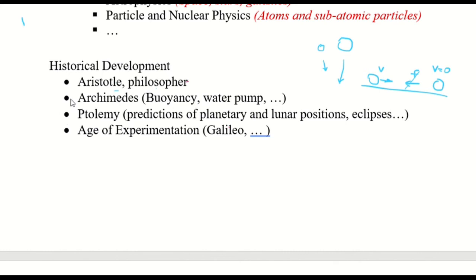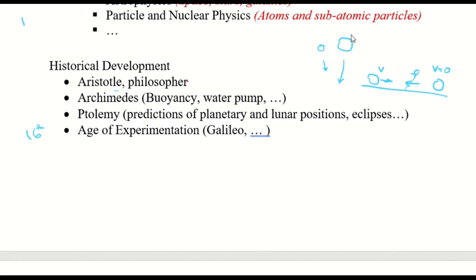But there were some scientists in those days, like Archimedes, who did experiments on buoyancy and made the laws of buoyancy, which we still use. The ships floating in the water, in the oceans, are following those laws that Archimedes found, and the water pump, and some other things that he made. And then we had some other scientists like Ptolemy. He predicted the positions of planets and eclipses and so on. And then around the 16th century, we had the age of experimentation.